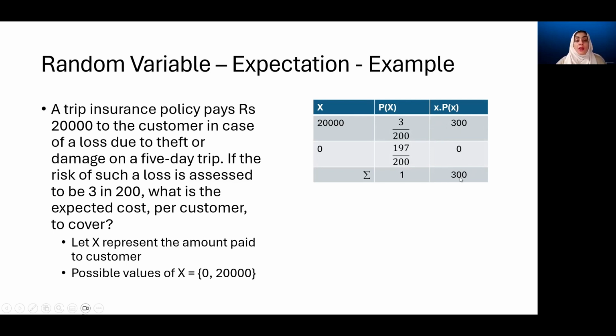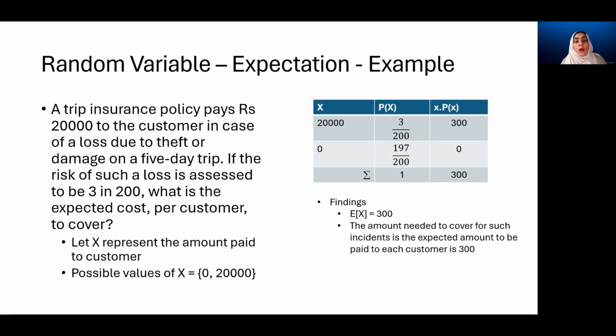So the expected cost per customer, the average cost per customer the company has to pay, is only 300. What does this mean? This actually means that if the insurance company only asks for 300 as the cost which they take from a customer when they pay for the policy initially, they can break even. And if they ask any amount which is above 300, it is their expected net profit.